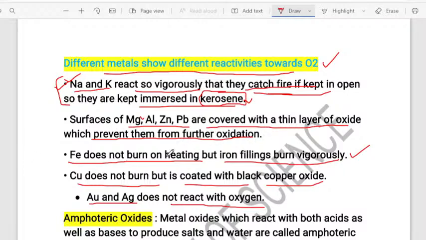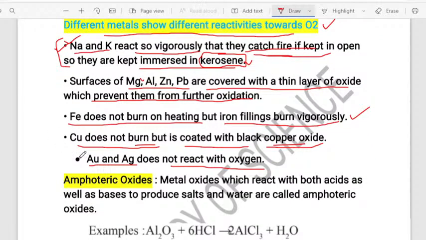And iron does not burn on direct heating. Iron filings will do the same activity vigorously. That means iron does not burn, but iron filings will. Moving to copper, copper does not burn, but it is coated with copper oxide. I told you in chemical reactions and equations that when copper is heated with oxygen it forms copper oxide, which is a black color layer. I told about this in the first lesson, my dear students. And gold and silver are the least reactive metals; they do not react with oxygen.